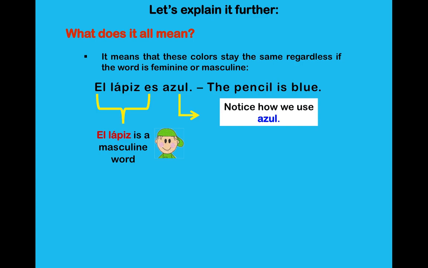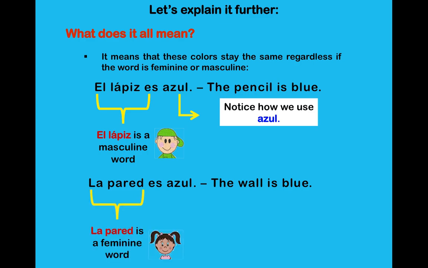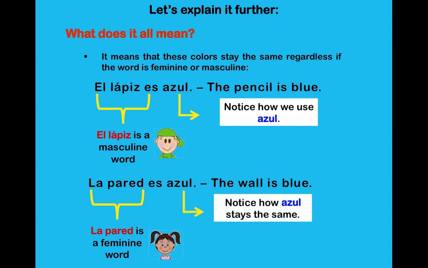Let's look at our next sentence. La pared es azul. The wall is blue. We already knew that pared is a feminine word. But notice, azul stays the same. So it doesn't matter if the word is feminine or masculine, this color stays the same.